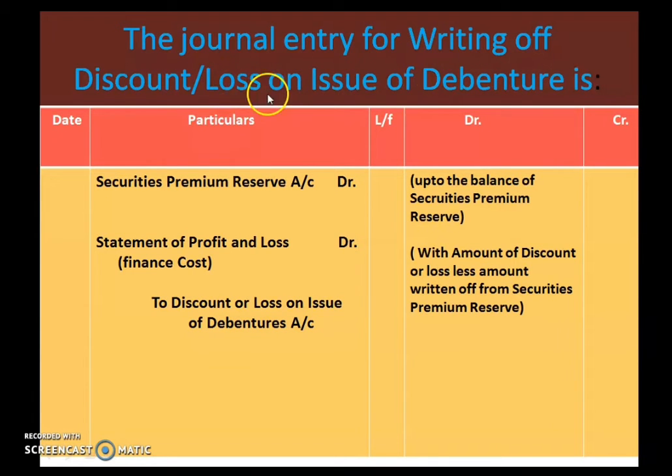Now when you write off the loss or discount on issue of debentures, you have to pass the following entry. Securities premium reserve account debited up to the balance of securities premium reserve. Statement of profit and loss account debited with the amount of discount or loss less the amount written off from securities premium reserve, to discount or loss on issue of debentures account. So this loss you have to write off, you have to settle by taking the money from securities premium reserve or from statement of profit and loss. Okay, so this journal entry you have to learn.